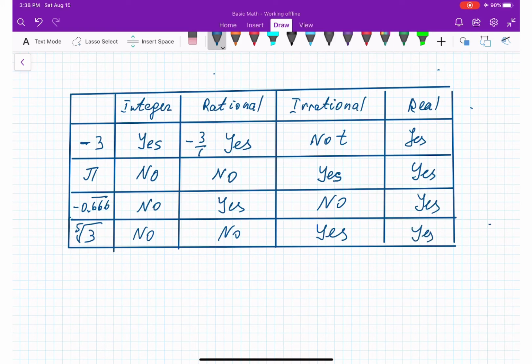Now a couple of examples to understand how to use real numbers to represent situations in word problems.